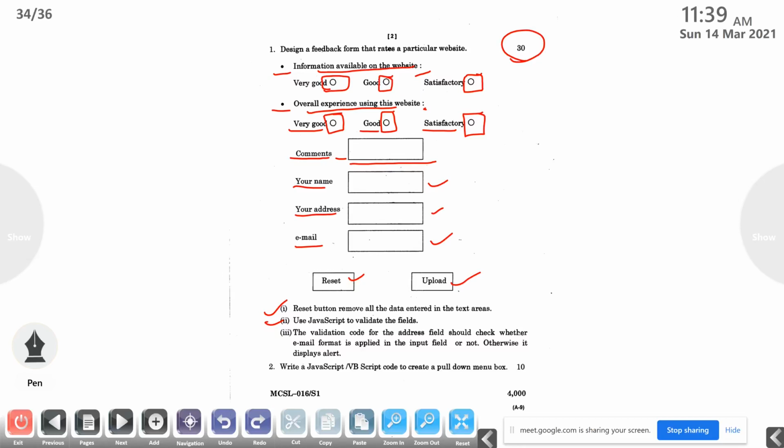By using JavaScript to validate the fields, how can we validate? The validation code for the address field should check whether email format is applied in the input field or not. In this address part, the comments we are collecting, name, address, then email. While collecting this email and before uploading the information, you have to check whether the email format is applied in the input field or not.